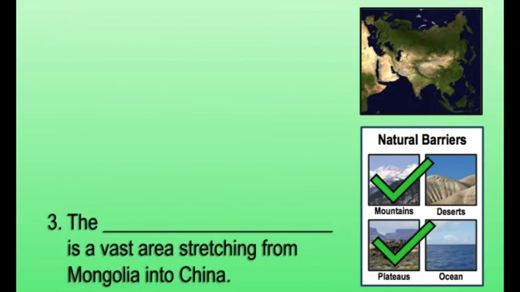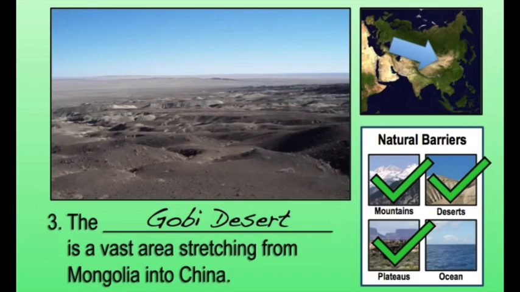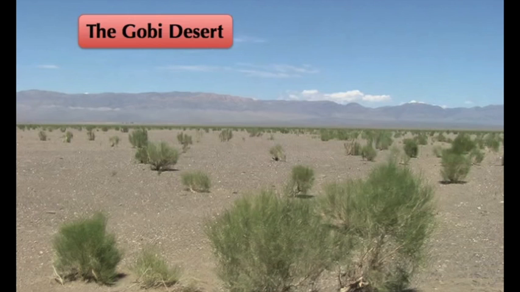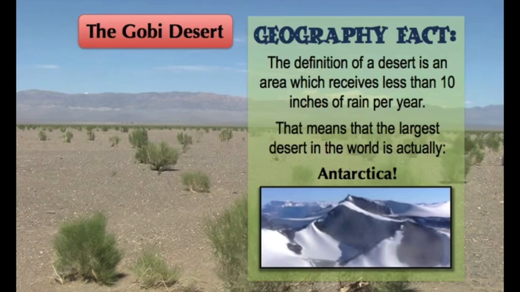Here's another imposing natural barrier. The Gobi Desert forms part of the natural border of China between China and what is today Mongolia. Now, why is the Gobi Desert such an imposing natural barrier? Well, what you have to remember is, even though it's relatively flat, like we see in this picture, deserts are areas that get very little rainfall. In fact, they get less than 10 inches of rain per year. What that means is there's not going to be a lot of available sources of water, not a lot of rivers or streams, not a lot of natural rain pools that collect. So it's going to be difficult to cross over this desert, certainly for a small group, but especially for a large army to try to enter China from that direction.